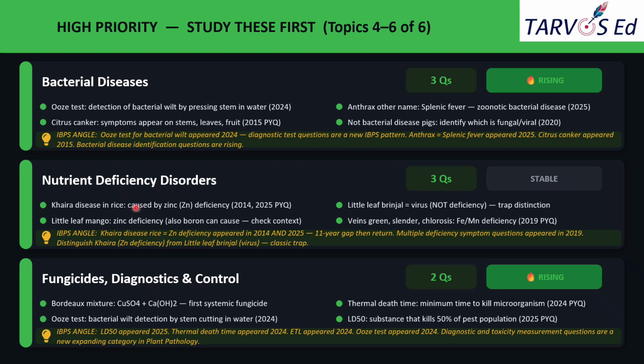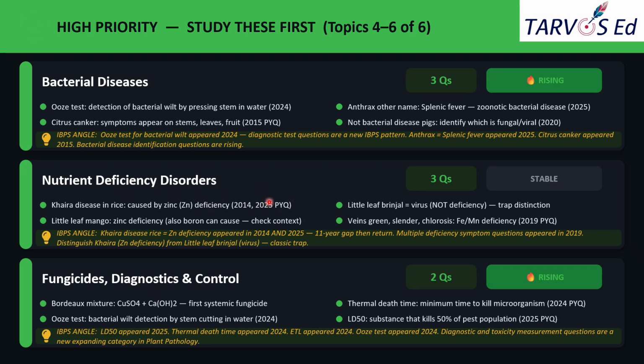And the next topic is nutrient deficiency disorders. Three questions tagged as stable. So this topic contains one of the strongest repeat pattern facts in the whole episode. Okay. And Khaira disease in rice is generally caused by zinc deficiency. And here is the standout detail. The exact fact was asked in 2014 as well as again in 2025. Okay. So an 11-year gap, then it returned.